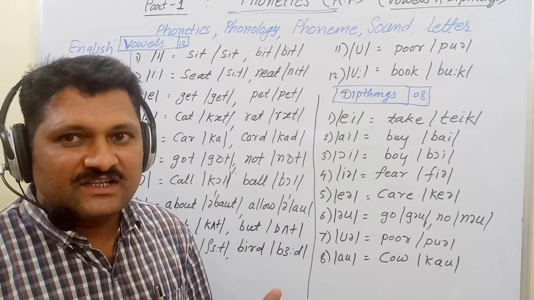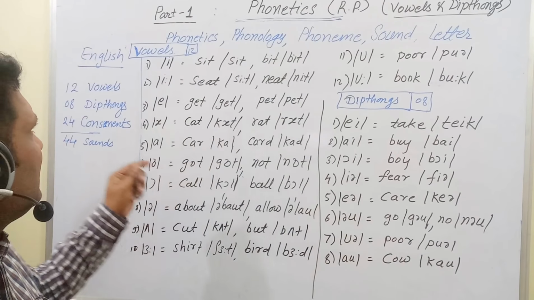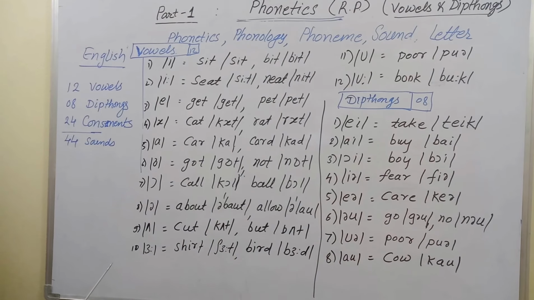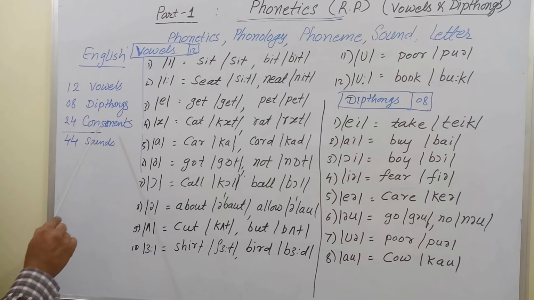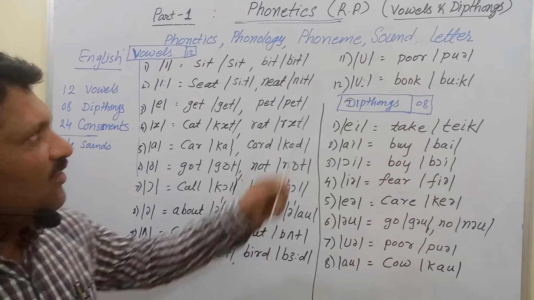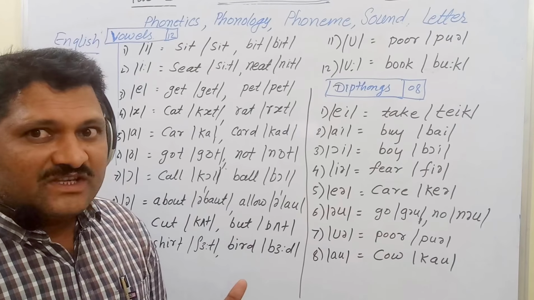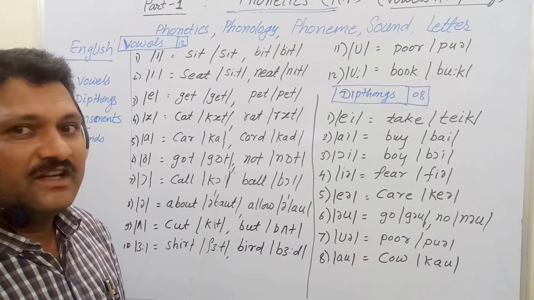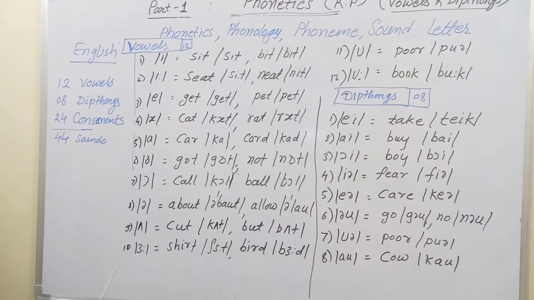For example, we study the phonology of English, which means we study the sound system of English, and in English there are 44 sounds: 12 vowels, 8 diphthongs and 24 consonants, and the total sounds are 44. Now what is meant by phoneme? Phoneme means the sounds which occur in the sound system of a particular language. And these 44 sounds are phonemes in English.